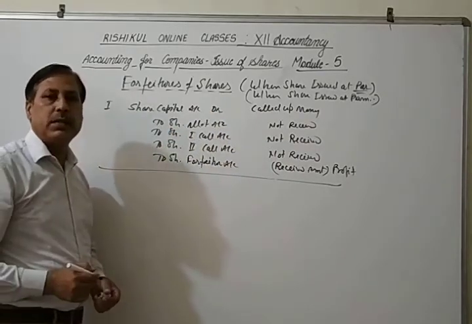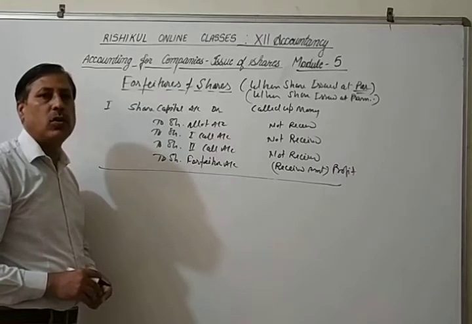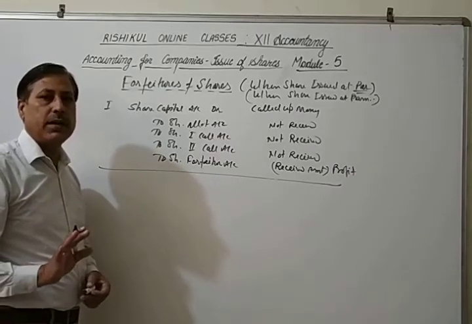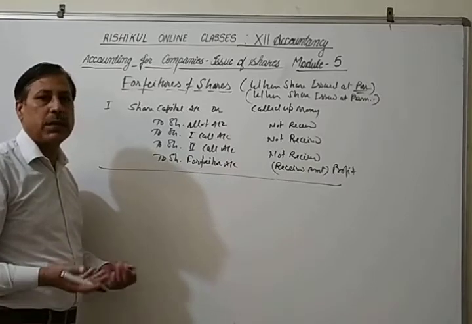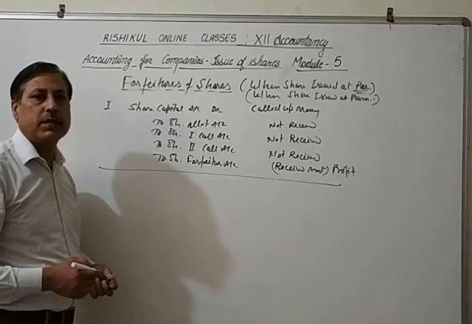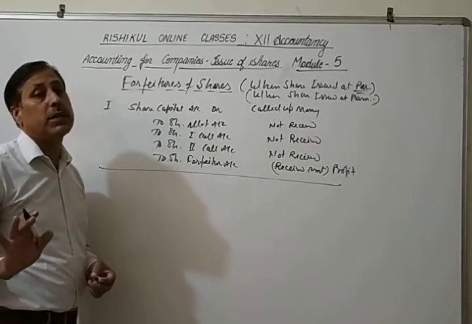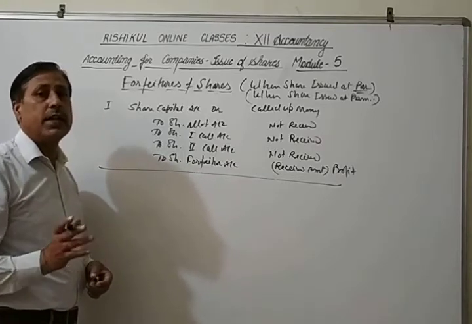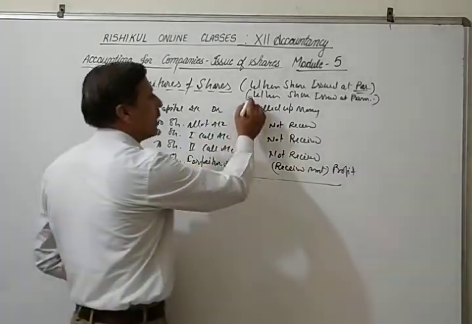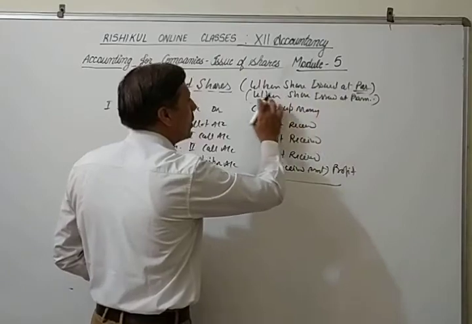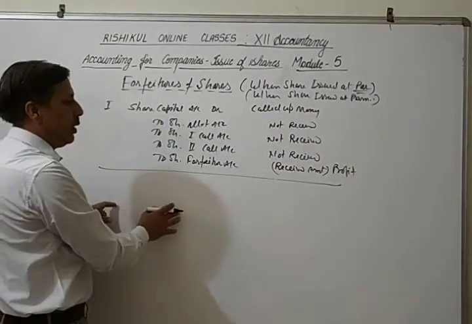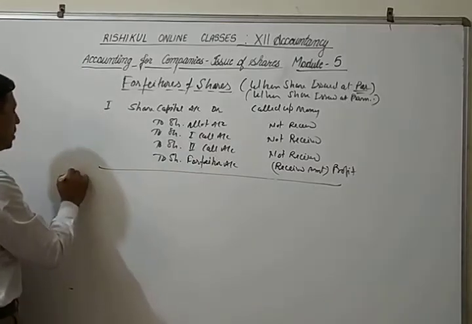Where the premium exists, it is on allotment, on calls, or on application. If it is on application, it is already received by the company, because all members become members after giving the application money. So there is no default of application money. It may be allotment, it may be the first call, it may be the second call. So in the case of securities premium, it will be treated later on. First I want to explain how to reissue these shares.